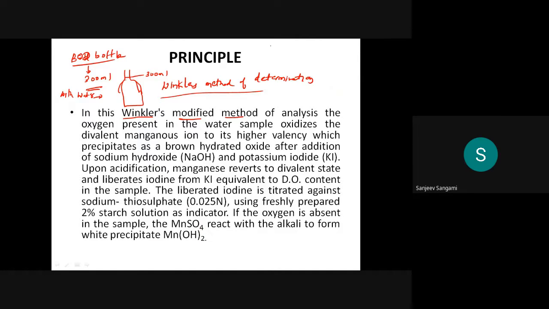For example, if you are measuring the tap water DO, then fill it with the tap water without creating bubbles.